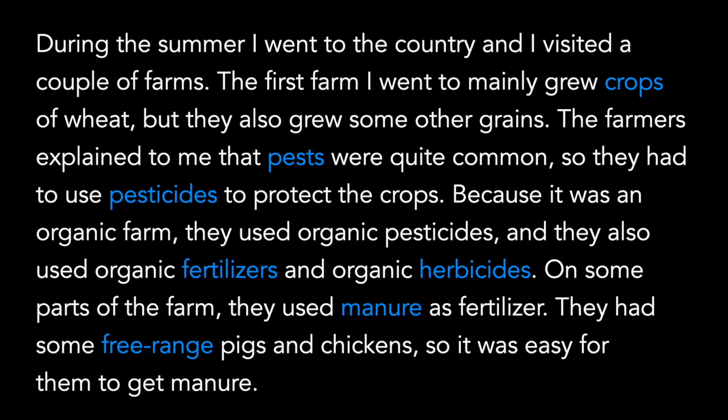Because it was an organic farm, they used organic pesticides, and they also used organic fertilizers and organic herbicides. On some parts of the farm, they used manure as fertilizer. They had some free-range pigs and chickens, so it was easy for them to get manure.